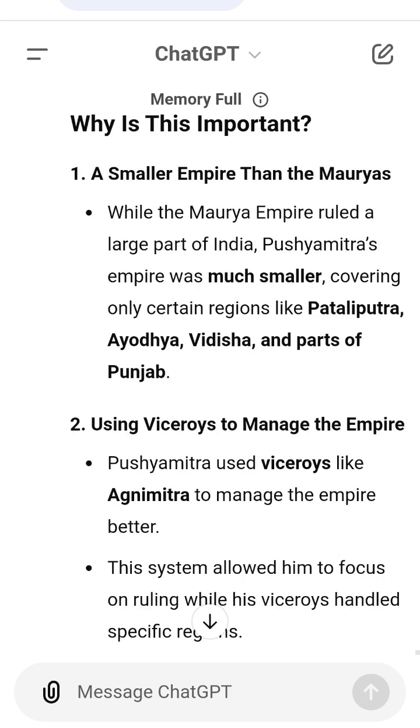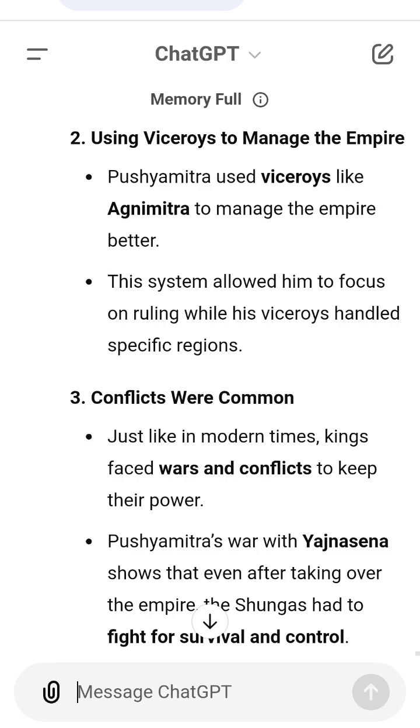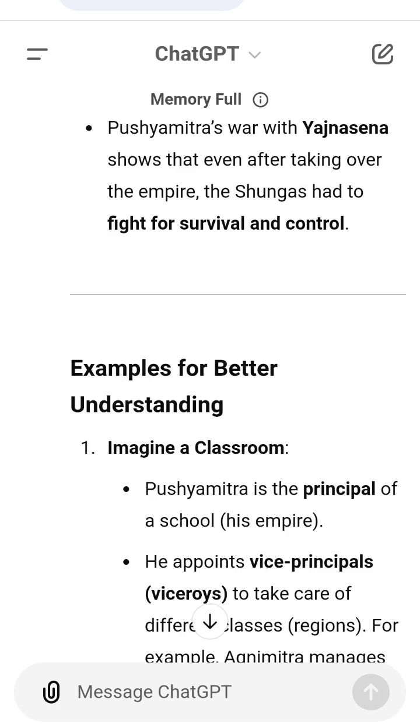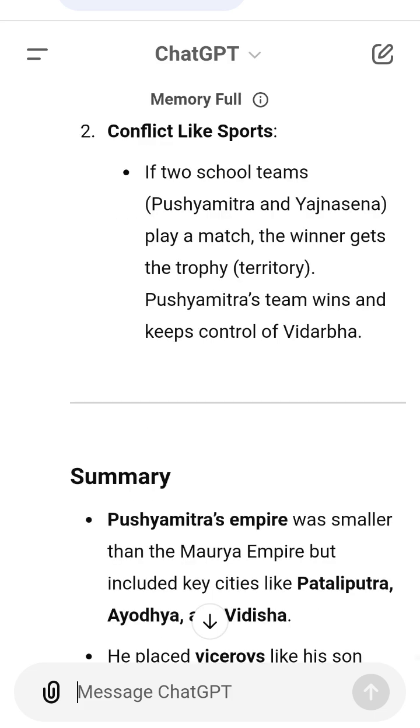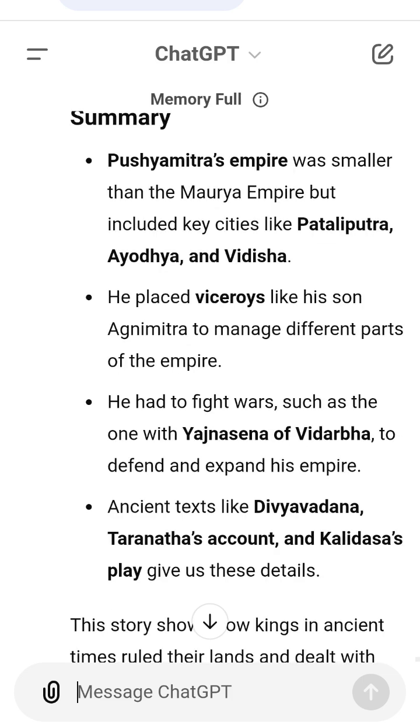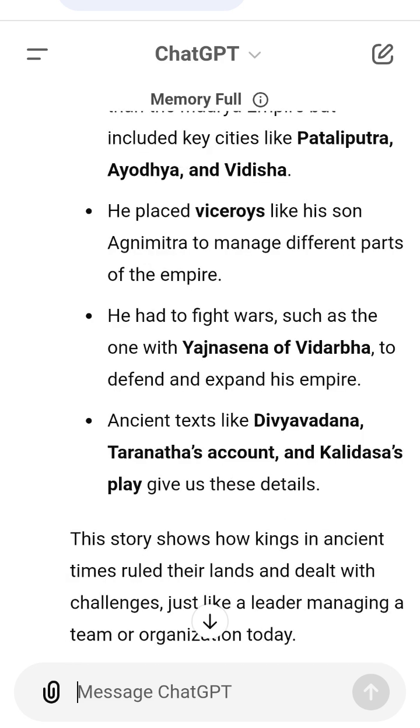He placed viceroys like his son Agnimitra to manage different parts of the empire. He had to fight wars, such as the one with Yajnasena of Vidarbha, to defend and expand his empire. Ancient texts like Divyavadana, Taranatha's account and Kalidasa's play give us these details. This story shows how kings in ancient times ruled their lands and dealt with challenges, just like a leader managing a team or organization today.